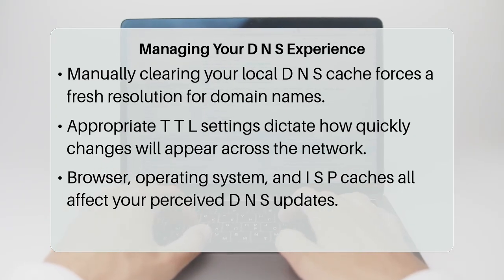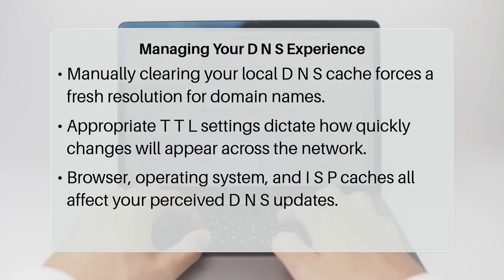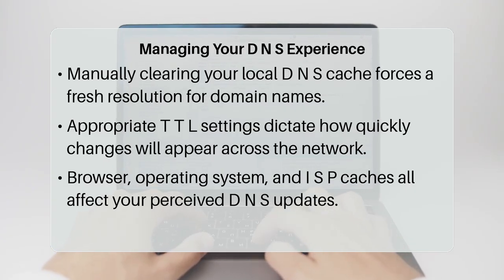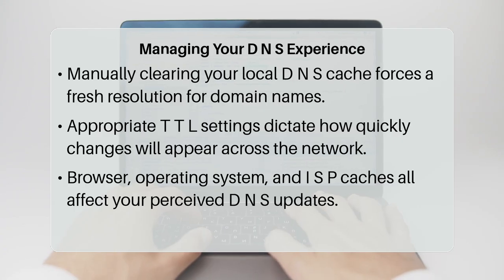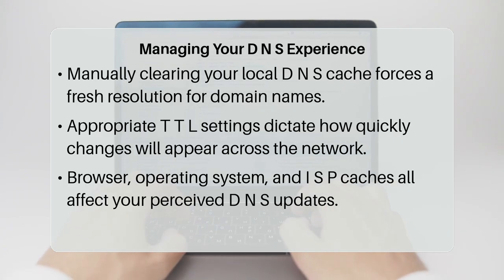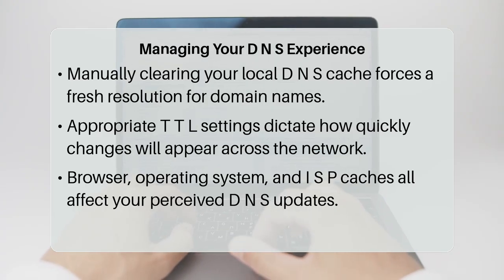A shorter TTL means changes propagate faster but also results in more DNS queries. A longer TTL reduces query load but means updates take longer to be reflected for users relying on cached data.